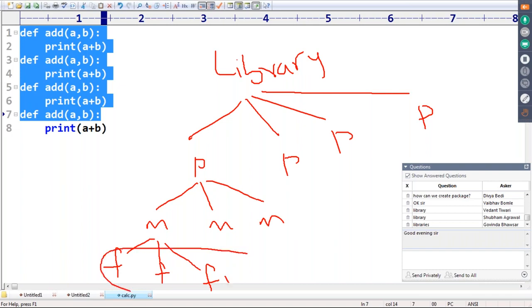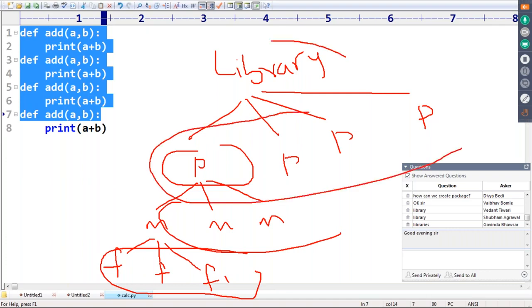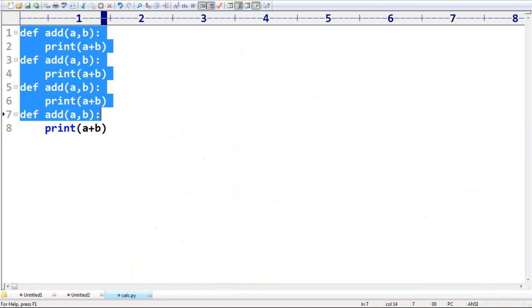So a group of functions is considered a module. A group of modules is considered a package. A group of packages is nothing but a library. Clear for all, right? Any explanation required? Keep this point in your mind, because from the next classes onwards, after completing functions, the next topic is modules only. After completing modules, next we need to talk about packages. That's why there you can get much clarity.